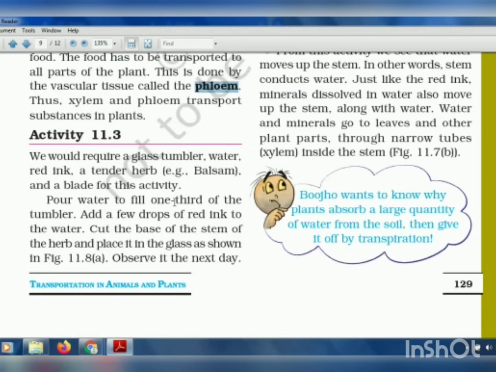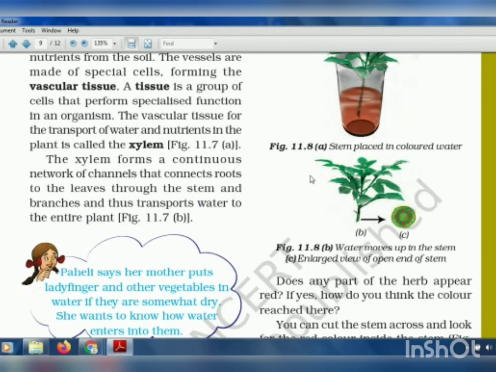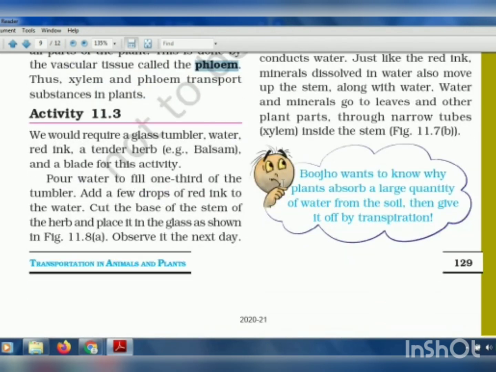Now this activity 11.3 we had done last year, so it is the same, that helps in the transportation of water. As I said in the last year class, we just have to cut a stem and put it in colored water. You will see that after some time or after 2 days, the stem becomes that color.